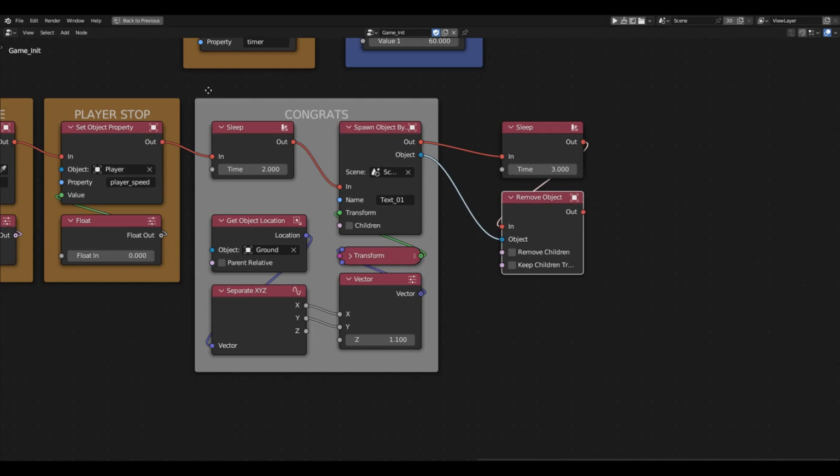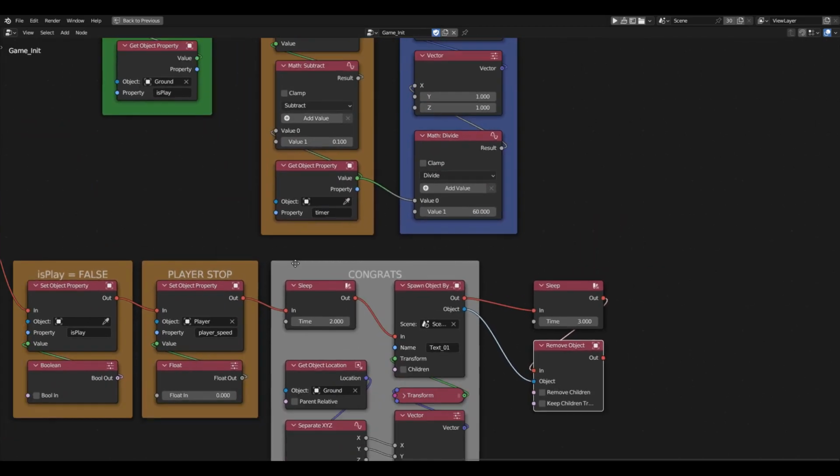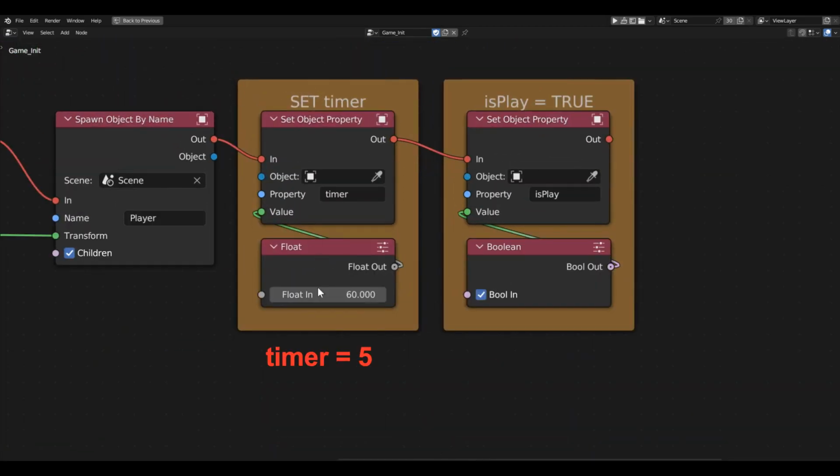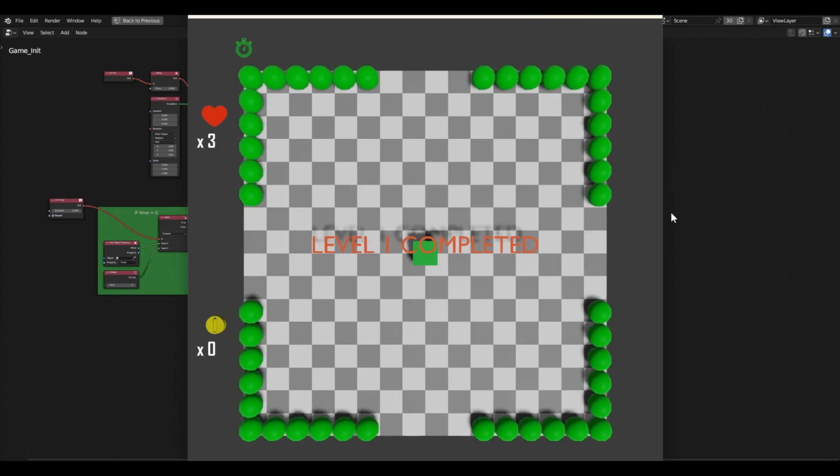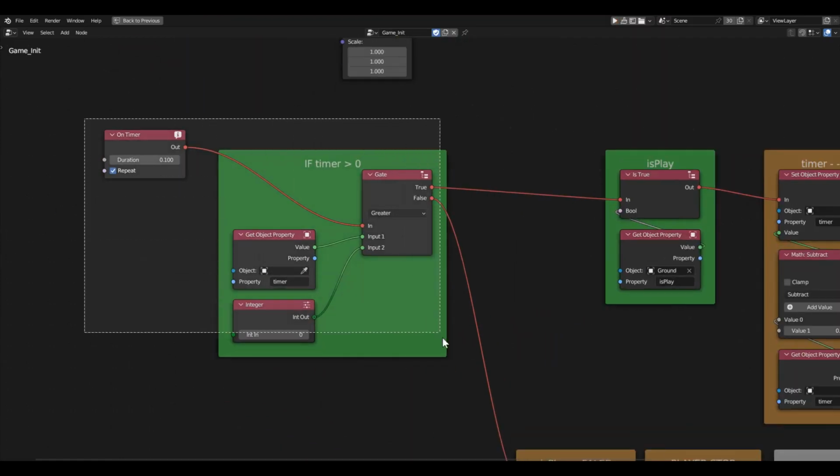We'll need to frequently check if it worked, and to avoid waiting a full minute each time, let's reduce the timer to 5 seconds. Now, if we run the game, we'll see that the text doesn't disappear from the screen after 3 seconds. Let's figure out why this is happening. The problem lies in this condition.